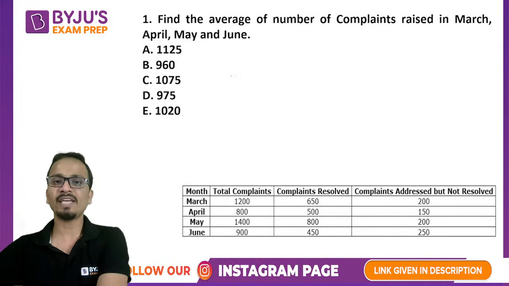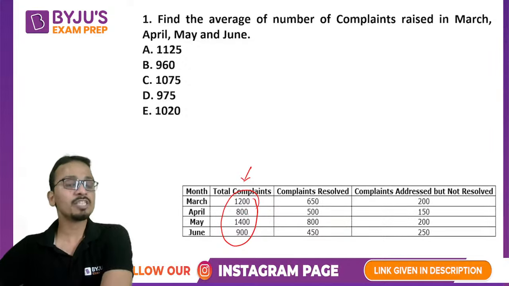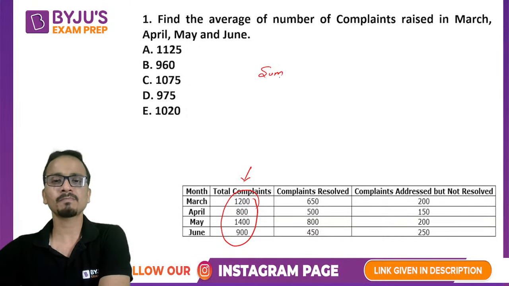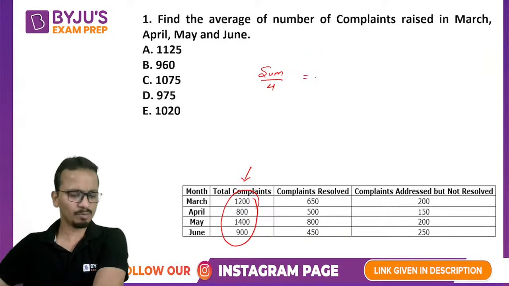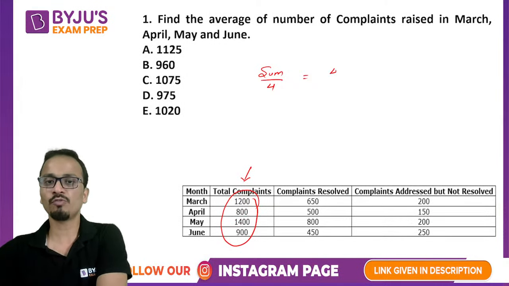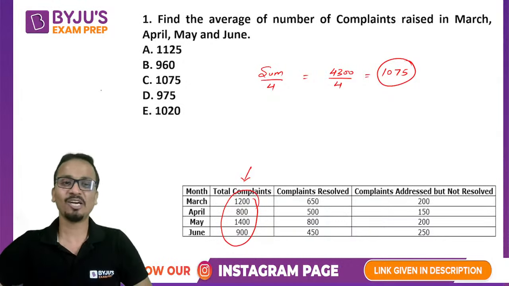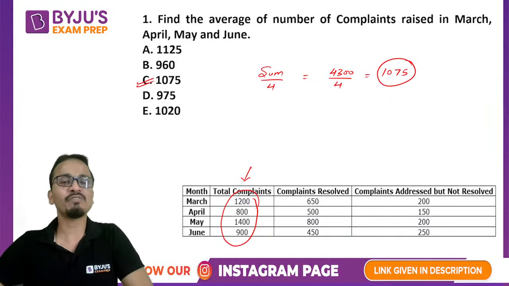The question says find the average number of complaints raised in March, April, May and June. So these are the number of complaints raised and we'll have to find the average of these numbers. Average is the sum divided by the number of terms. The number of terms is 4 in this case. So 1200 plus 800 is 2000, then 3400 and then 4300. So 4300 is the sum. When divided by 4, the final answer will be 1075. So an easy question to start with. Free marks. So option C, 1075 is the correct answer.